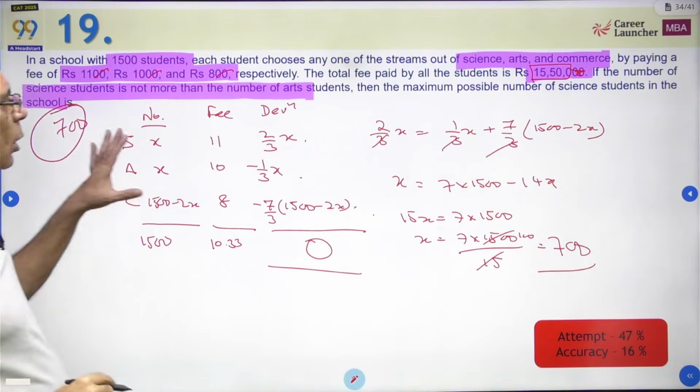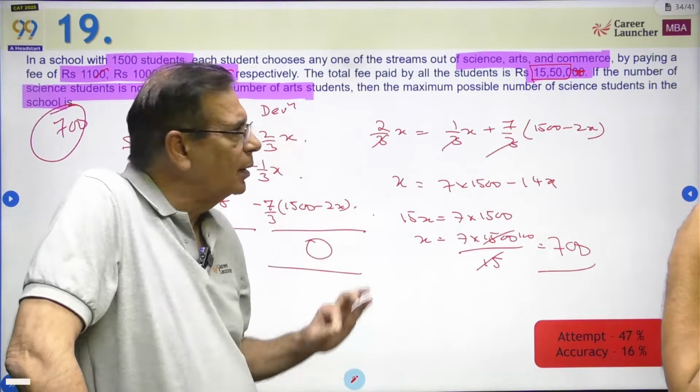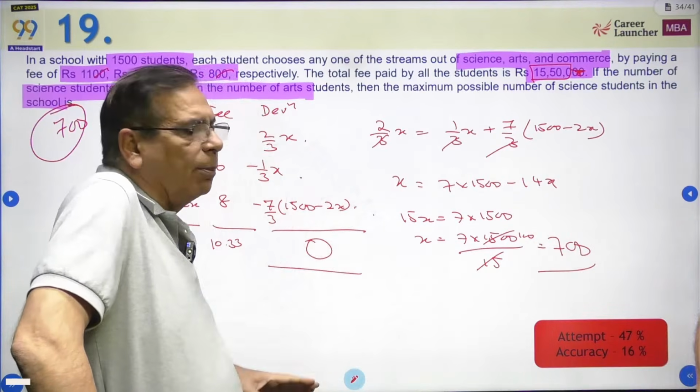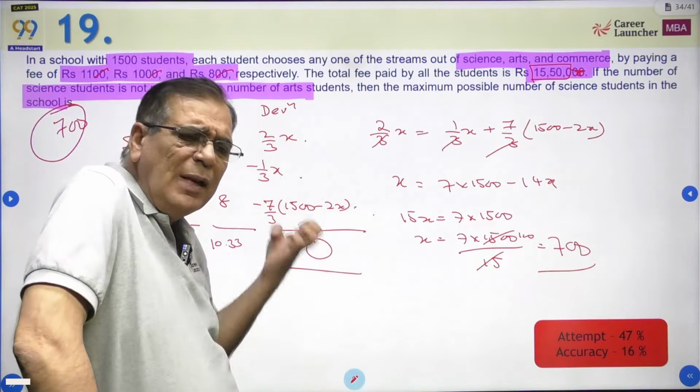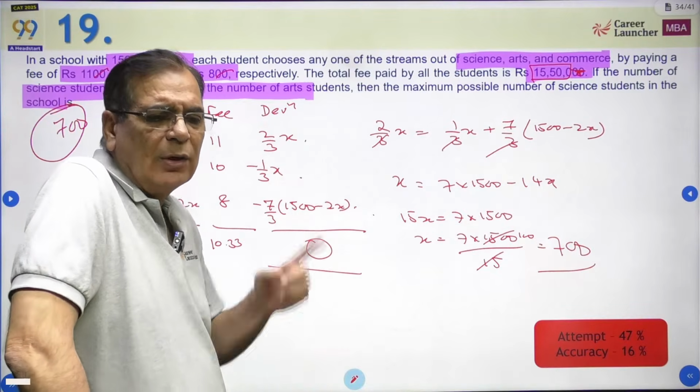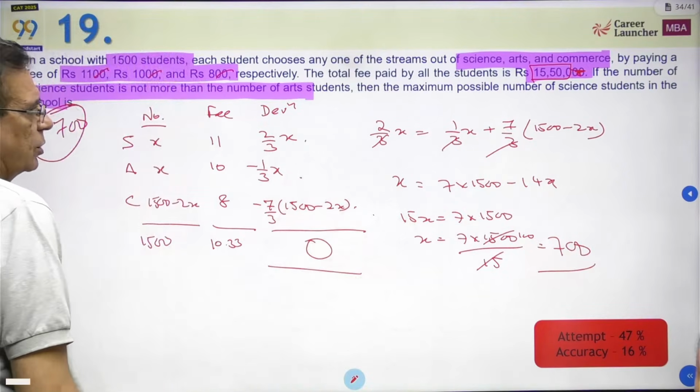Now please note down this deviation method. It is a very useful method. People normally don't apply this trick. They start calculating the complete thing. But an averages question means you should be using deviation. If you are not using deviation in an averages question, you will invariably take more time to solve the question. Okay.